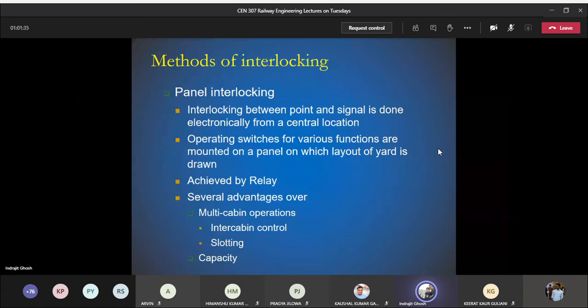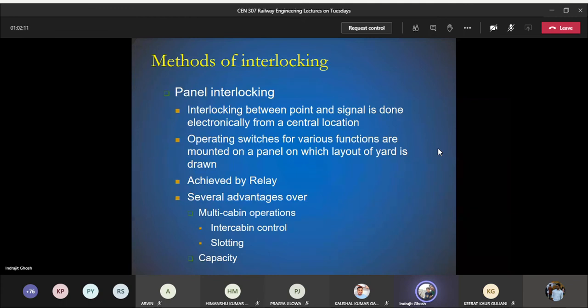And the second point that I have mentioned here is capacity. So you can understand that when we have multi-cabin activities, people are talking to each other saying, okay, he has left, okay, they are coming this side, fine, let us do it. So when you get rid of that lost time and all those human interventions, it has been observed that as we are controlling it from the central station, we can significantly increase the capacity of the track.